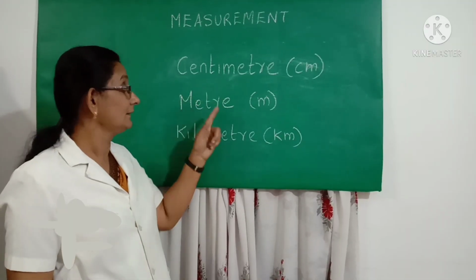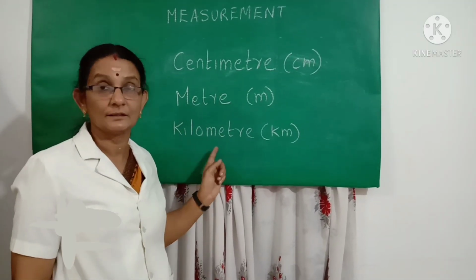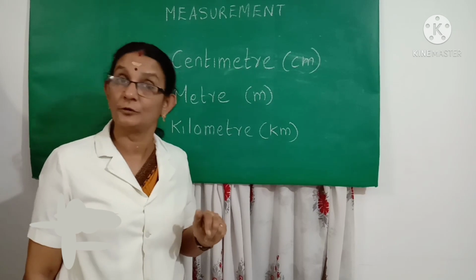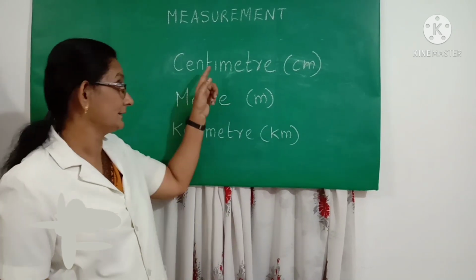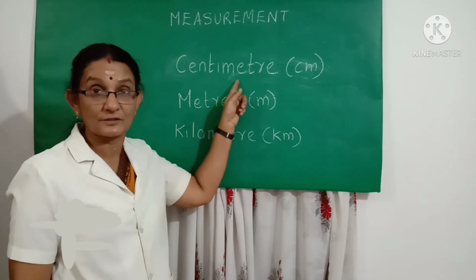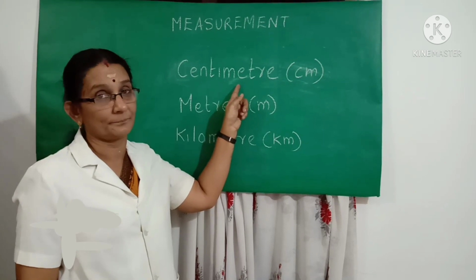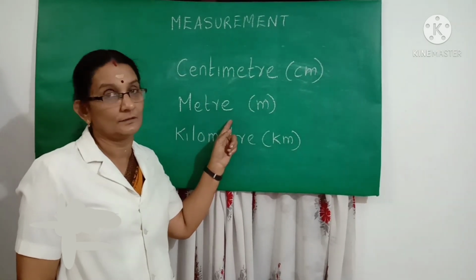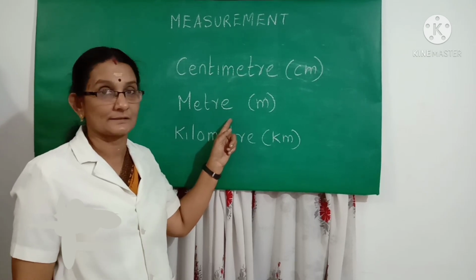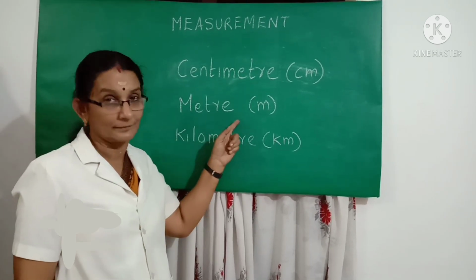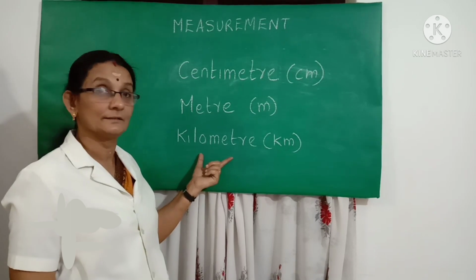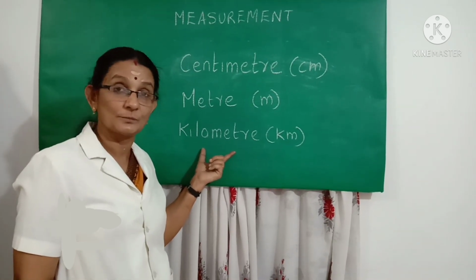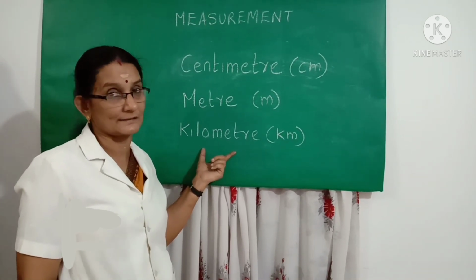So, centimeter, meter and kilometer are the standard units for measuring length, and centimeter is used to measure small lengths. Next, meter is used to measure long distances or long lengths, and kilometer is used to measure very long distances.